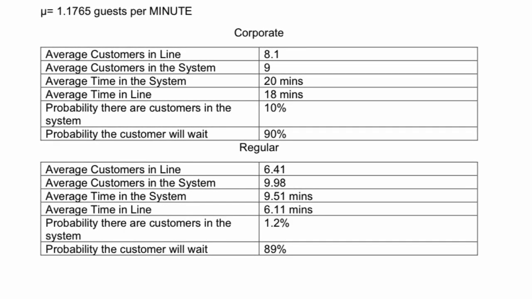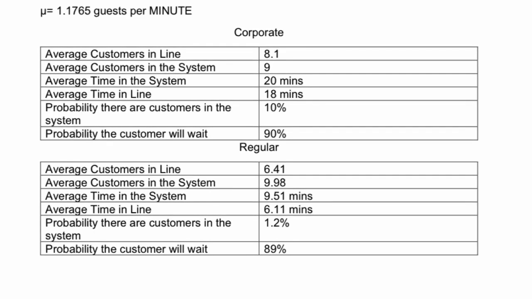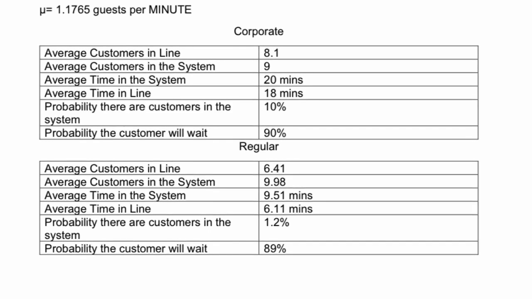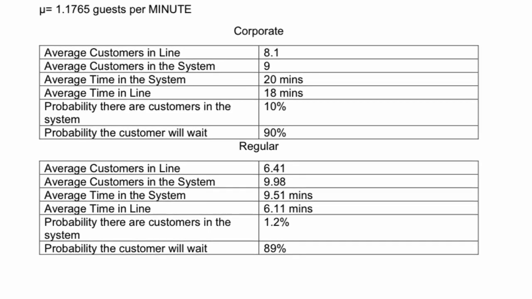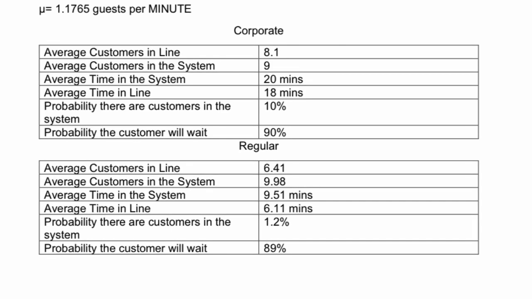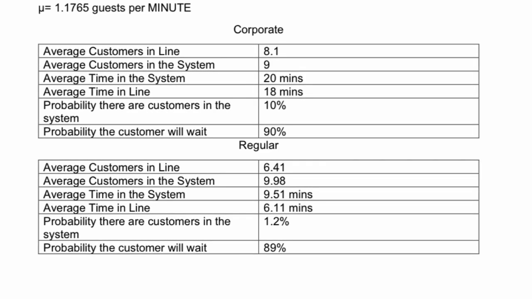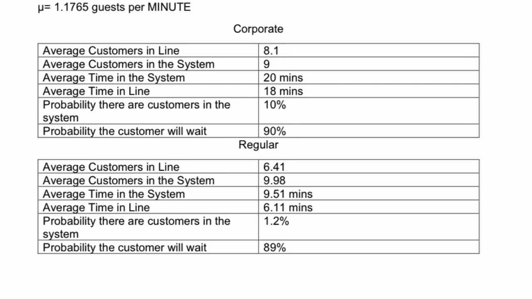Then, on the regular line, the average customer in line would be 6.41. The average customer in the system would be 9.98. The average time in the system would be 9.51 minutes. The average time in line will be 6.11 minutes, and the probability there are customers in the system is 1.2%, and the probability the customer will wait is 89%.